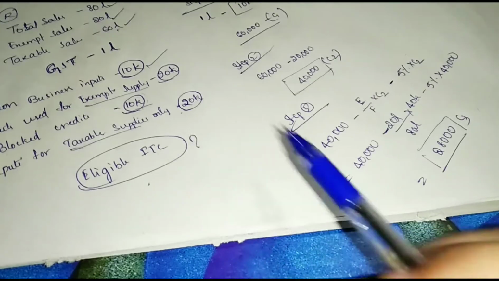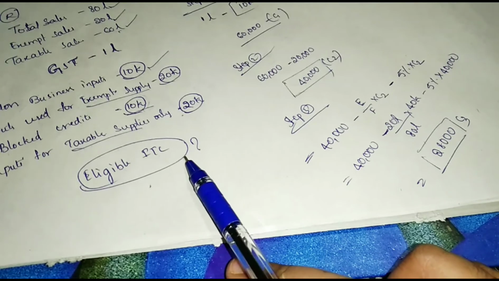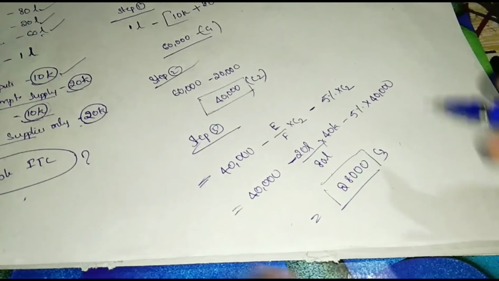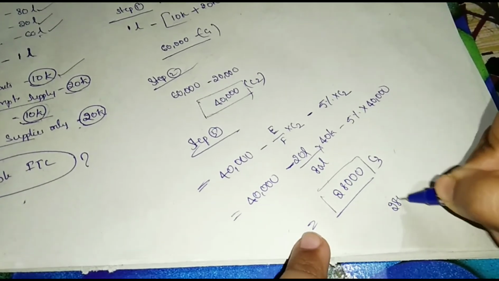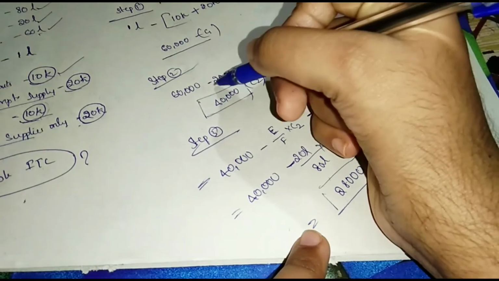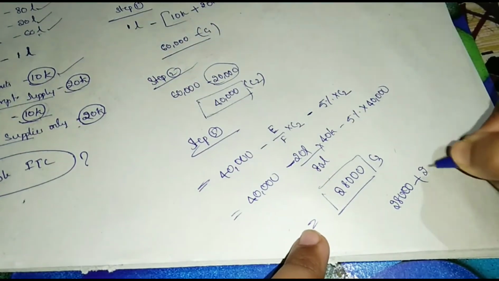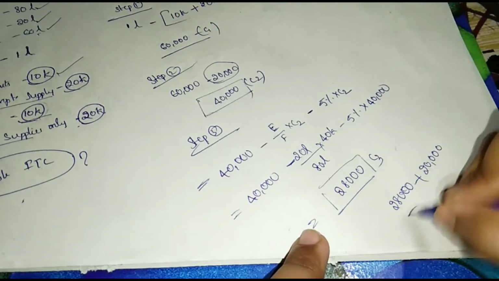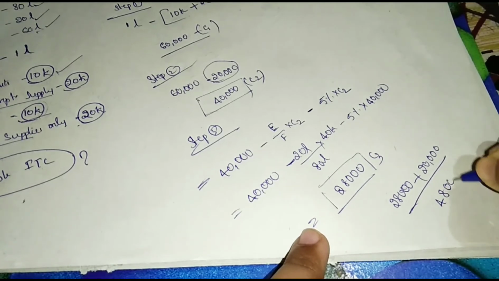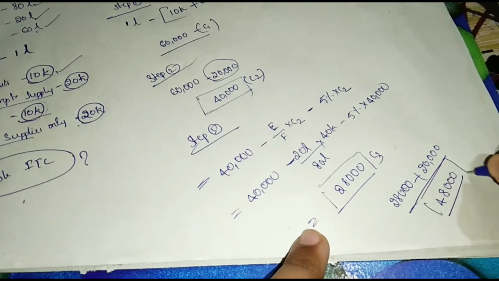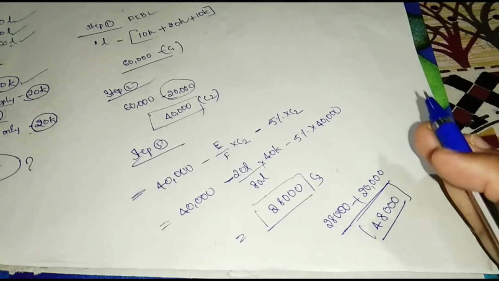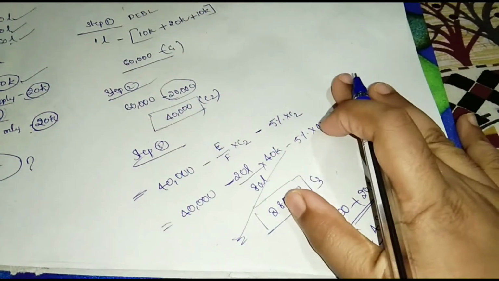Okay, in the question they ask for the total eligible ITC. Total eligible ITC means 28,000 plus 20,000 goods credits. So, total eligible ITC is 48,000. Okay, I hope this is clear.